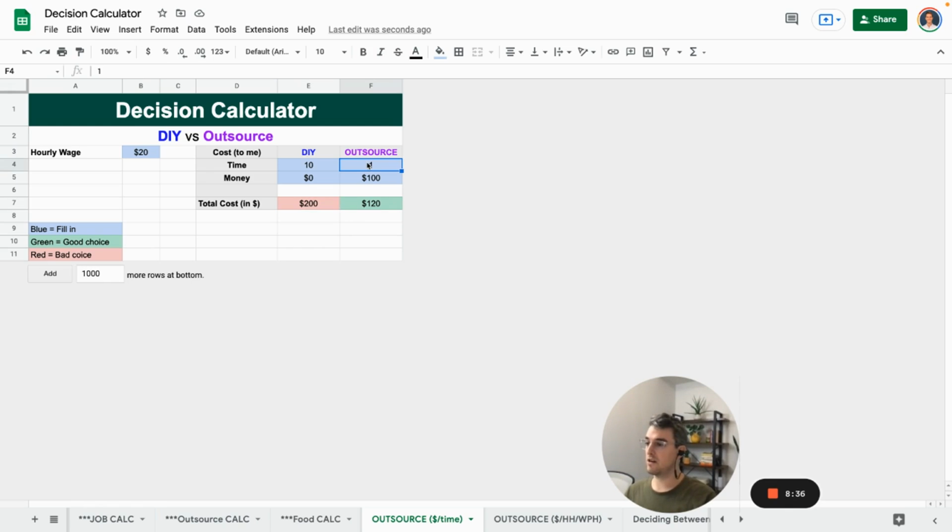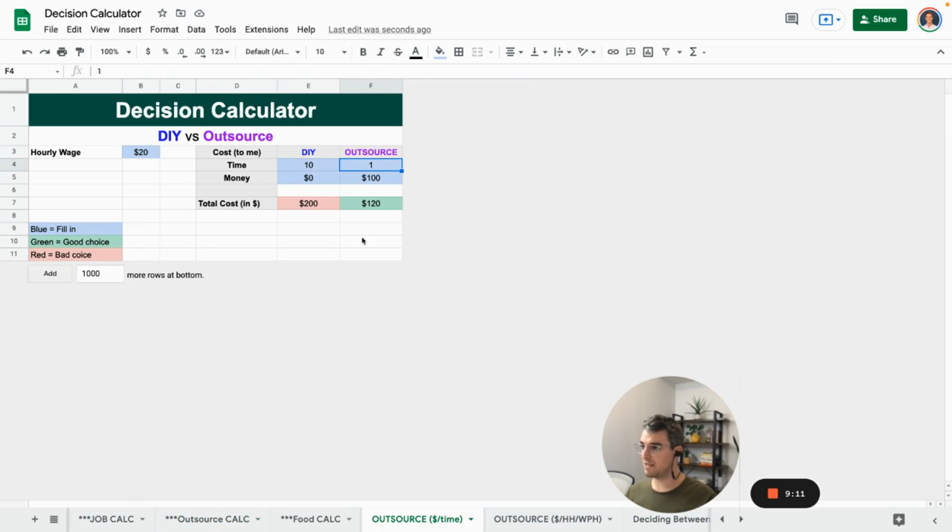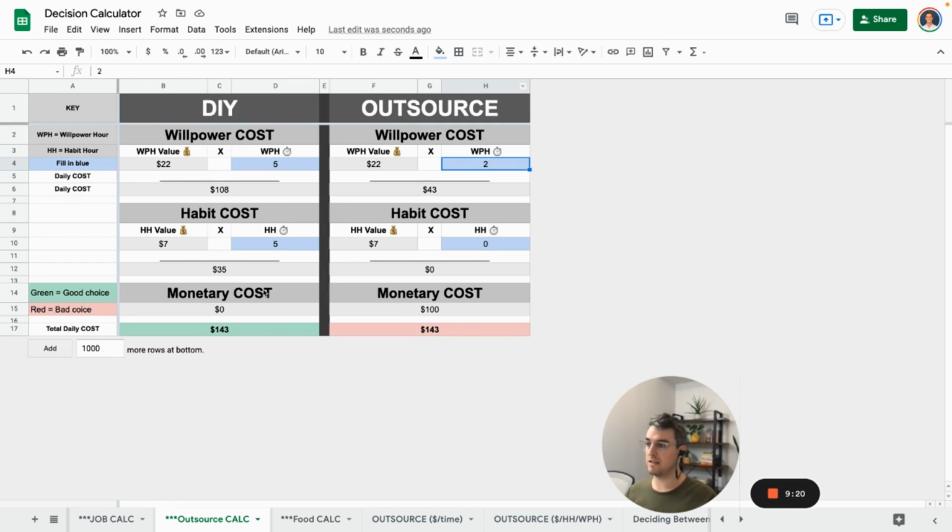Because in here, again, it's 143 versus 122, right? So right there, this is a lot closer. So let's say it's going to take me 3 hours, or let's say it's 2 hours, just so it's really close. So this is actually even now. I'll change that, but these are literally even. So 2 hours and 10 hours. But if we put that in just time, 2 hours and 10 hours, it seems like, hey, outsourcing is the obvious choice, when in reality, this is actually evening out.